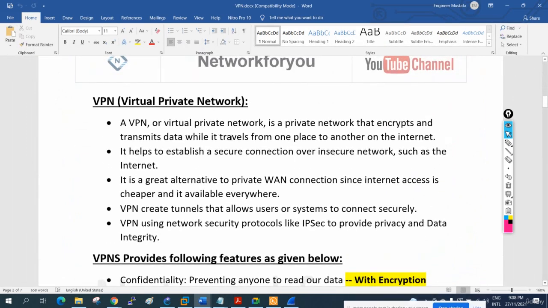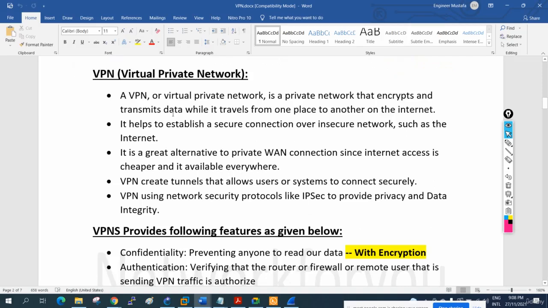For example, if you want to connect two branches, just now we used GRE and we applied the tunnel. We applied IPsec. Same thing, virtually we are creating. It is not a physical network, we are creating a virtual network. That is nothing but VPN. What we can do, we can create our virtual network and we can encrypt the data and forward it.